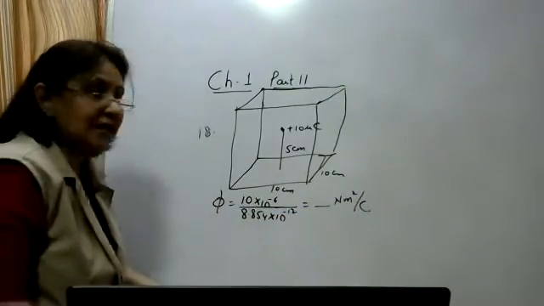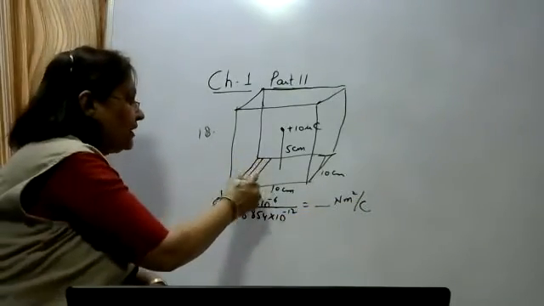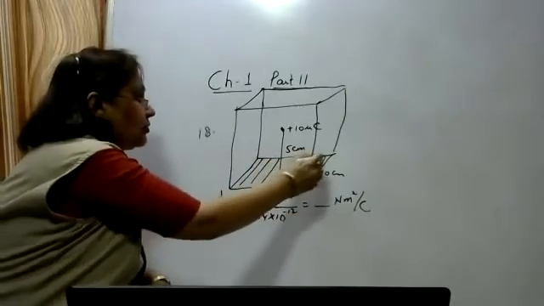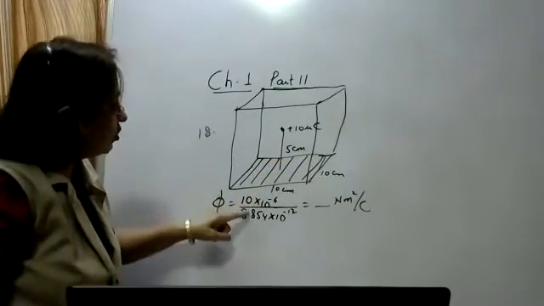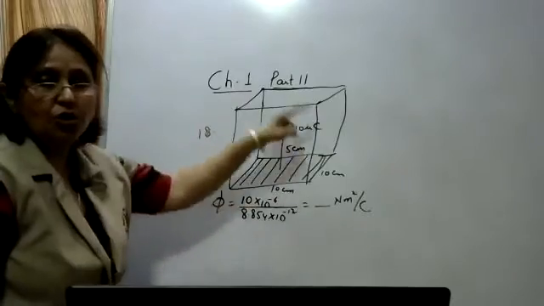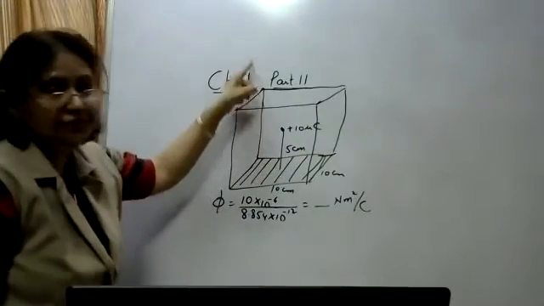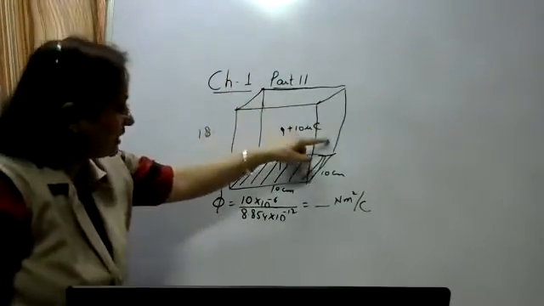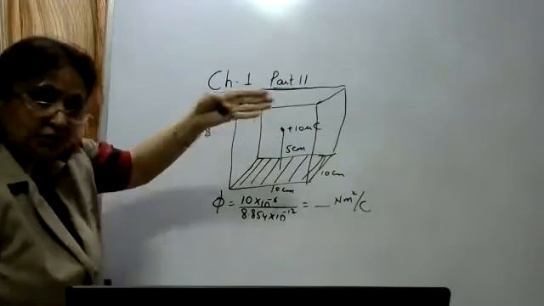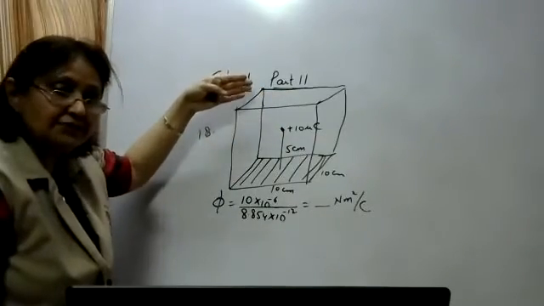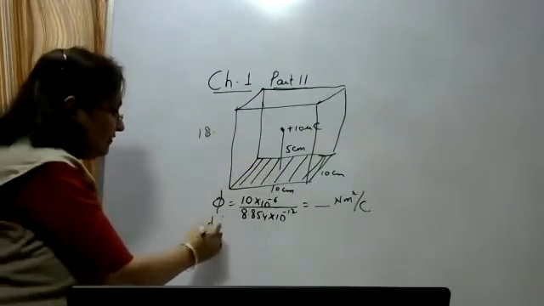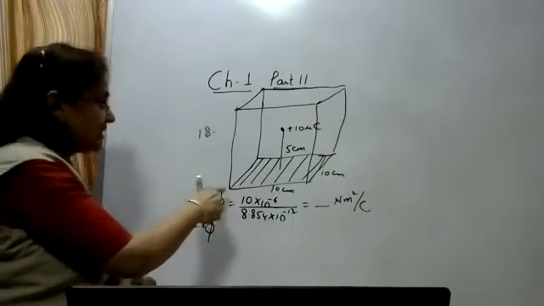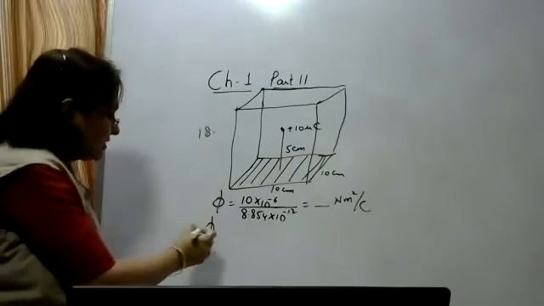Now, in the question it is asked that you have to find out the flux only due to this square surface. This total flux is due to all these surfaces, that is, some electric lines of force pass through this surface, through the front surface, the back surface. So what will be the flux due to only one surface, that is, this square surface?